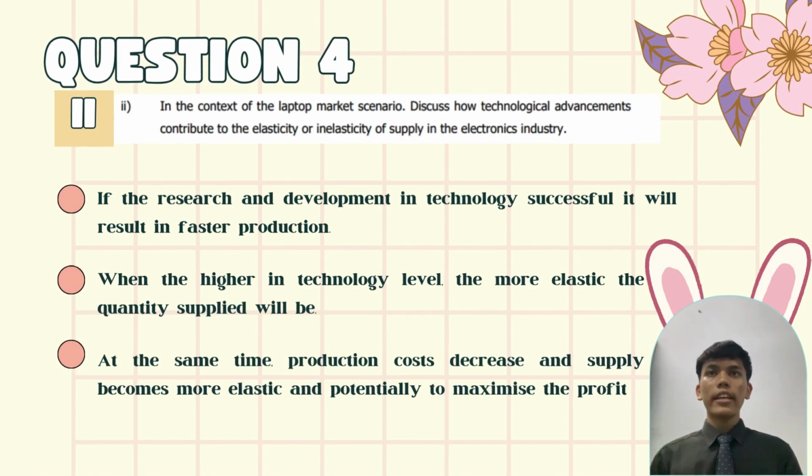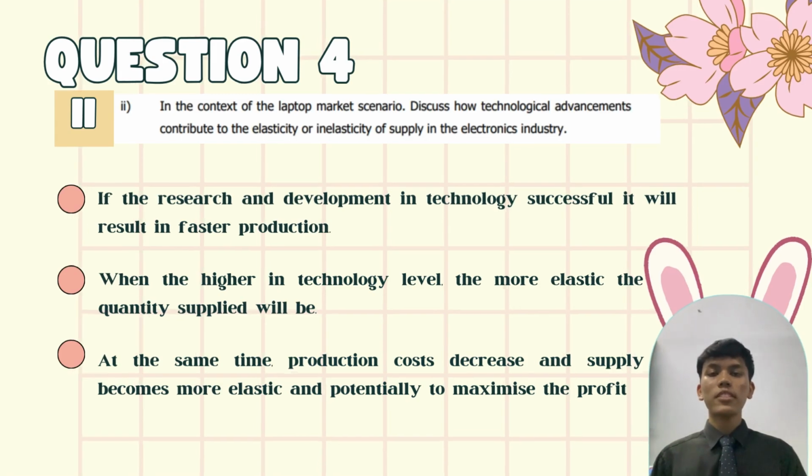The next question is, in the context of the laptop market scenario, discuss how technological advancement contributes to the elasticity or inelasticity of supply in the electronics industry. The answer is, if the research and development in technology is successful, it will result in faster production. The higher the technology level, the more elastic the quantity supplied will be. At the same time, production costs decrease and supply becomes more elastic, potentially maximizing the profit.